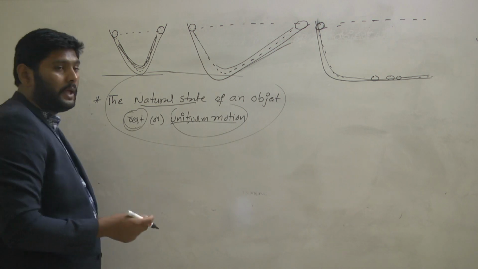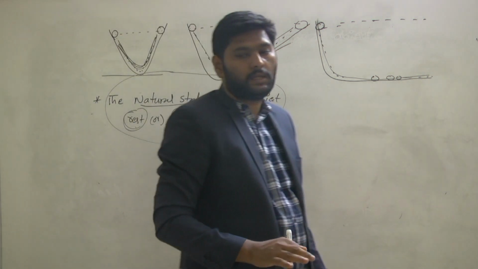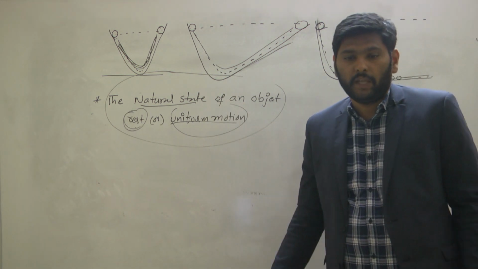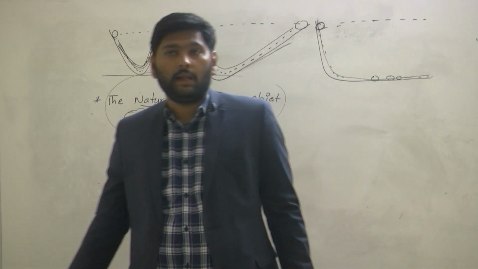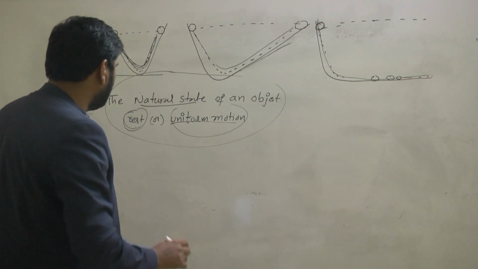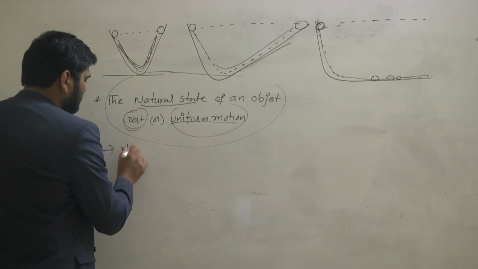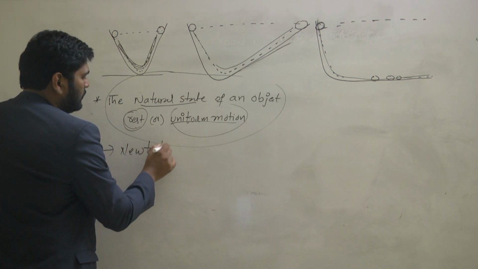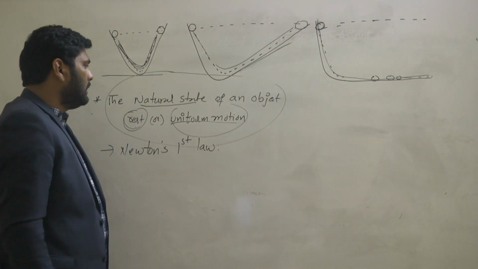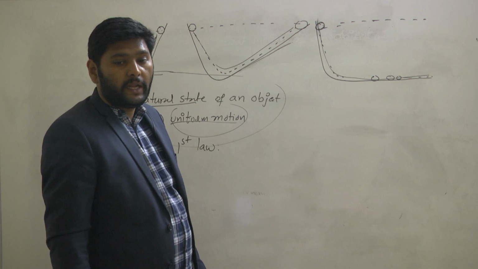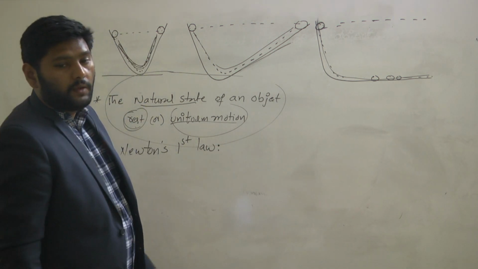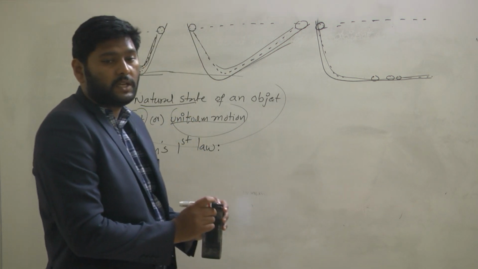We have three Newton's laws. In which Newton's law is this thing explained? That is nothing but Newton's first law. Better write down Newton's first law. In Newton's first law, the scientist Newton explained the natural state of the object. According to Newton's first law, what is the statement of Newton's first law? Better write it down.